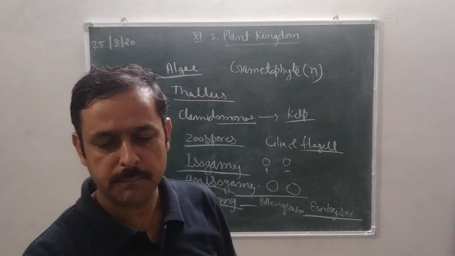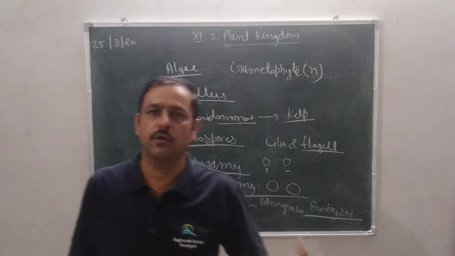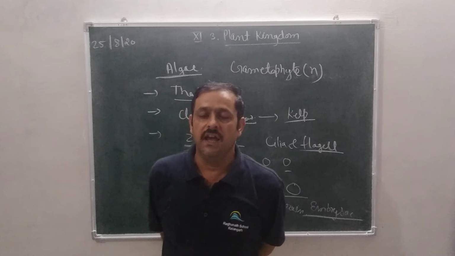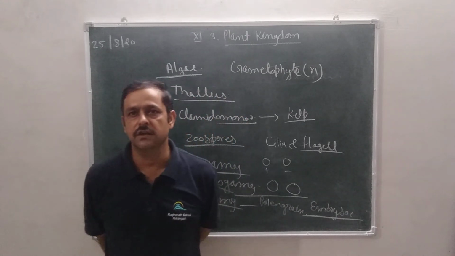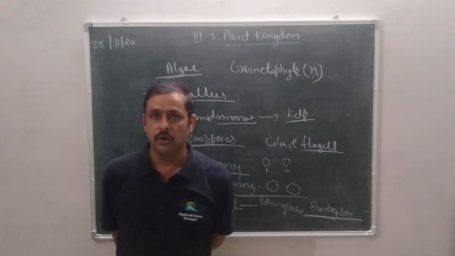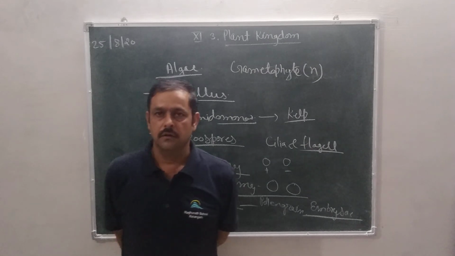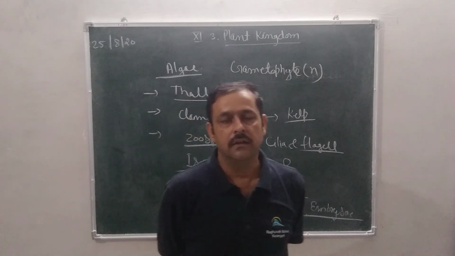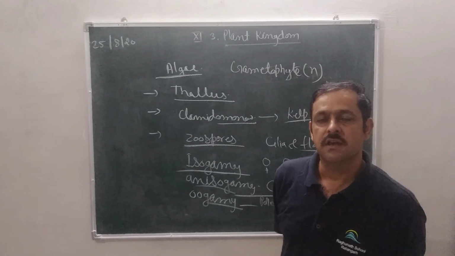Spirulina is also helpful as a proteinous substance. Algae Spirulina is very helpful in the production of protein. If we give fodder with Spirulina to animals, then the milk is rich in proteinous substances.